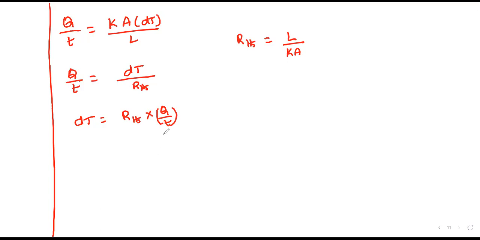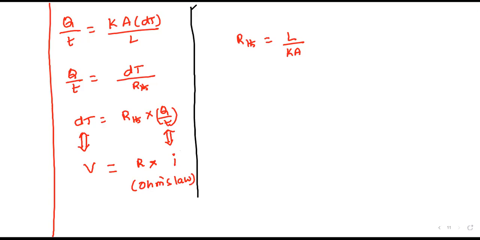Correspondingly, the quantity for rate of flow of heat in electricity is current, and this is resistance, and the corresponding quantity for change in temperature is potential difference. According to Ohm's law, V is equal to IR.